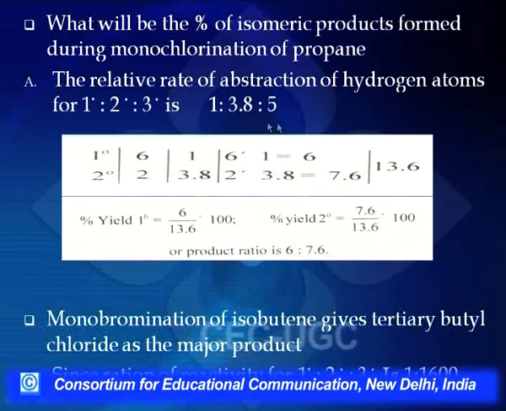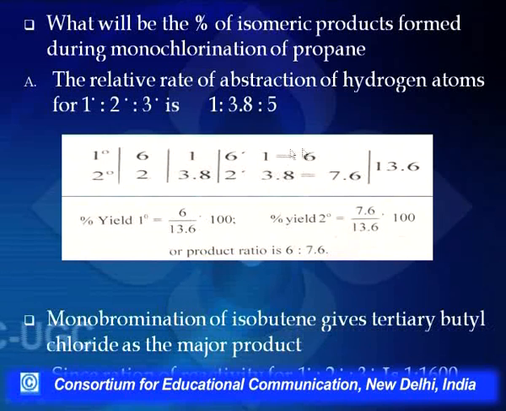So the total reactivity that we can have here is 6, and then I multiply 3.8 into 2 because the number of secondary hydrogens here is 2. So this is 6 and 7.6. If we add, the total is 13.6. But out of 13.6, the share of primary hydrogen is 6.